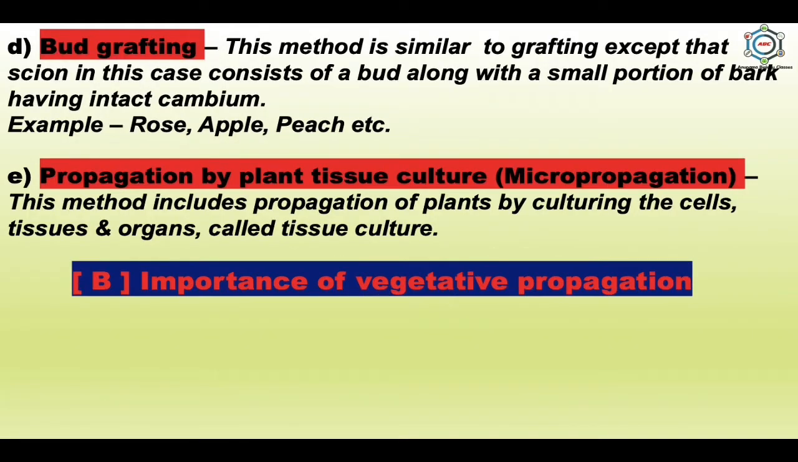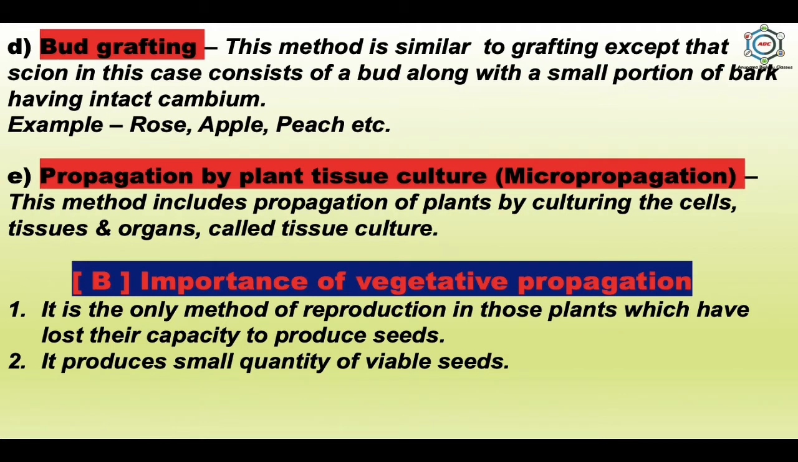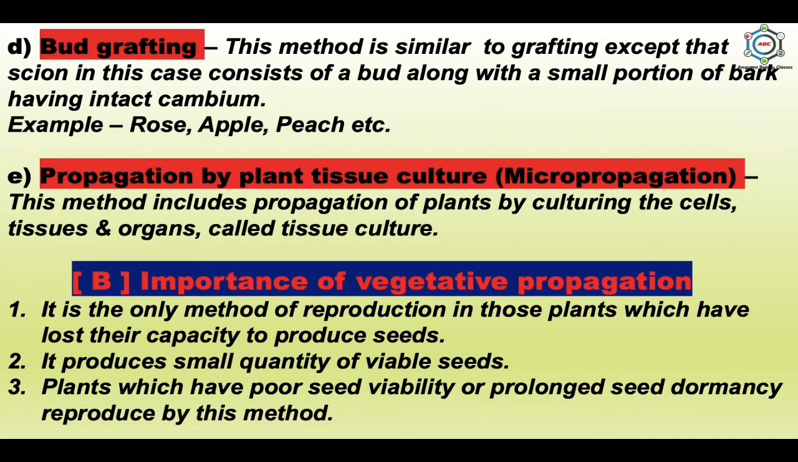Now, the importance of vegetative propagation: it is the only method of reproduction in those plants which have lost their capacity to produce seeds, produce a small quantity of viable seeds, or have poor seed viability or prolonged seed dormancy. This method is more rapid and also less expensive. The greatest advantage of this method is that the biotype can be retained and multiplied indefinitely without any changes or variations.